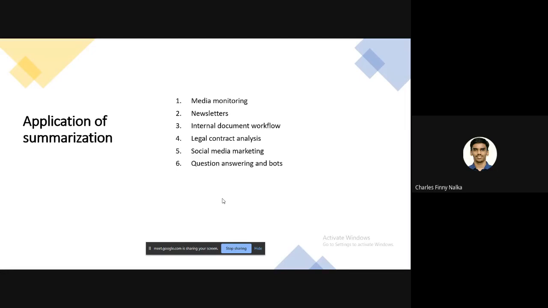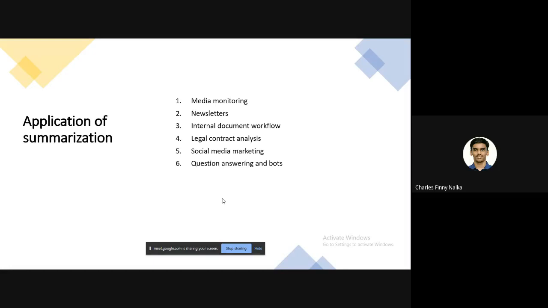Automatic summarization presents an opportunity to condense the continuous torrent of information into smaller pieces of information. Second one, newsletters. Many weekly newsletters take the form of an introduction followed by a curated selection of relevant articles. Summarization would allow organizations to further enrich newsletters with a stream of summaries, which can be a particularly convenient format in mobile. Internal document workflow. Large companies are constantly producing internal knowledge, which frequently gets stored and underused in databases as unstructured data. These companies should use tools that let them reuse already existing knowledge.